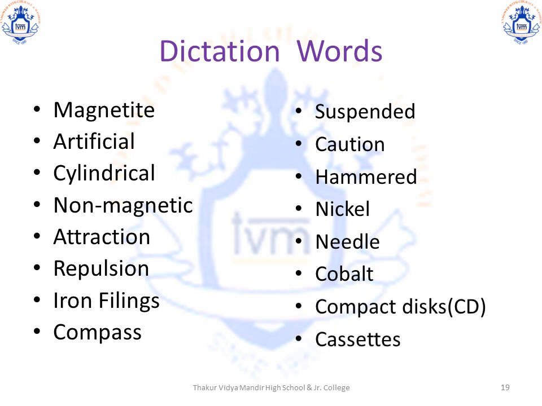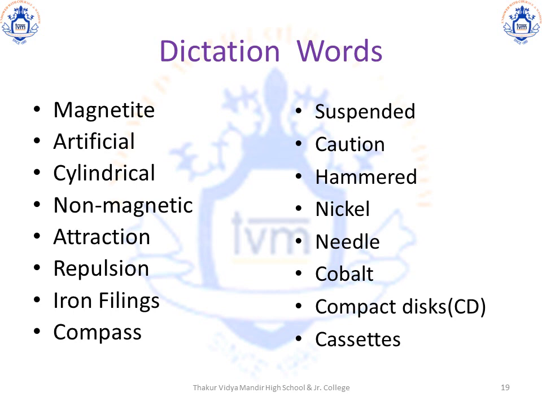Dictation words: magnetite, magnetite. I'll repeat: magnetite. Then artificial, artificial. I'll repeat: artificial. Next, cylindrical, cylindrical.